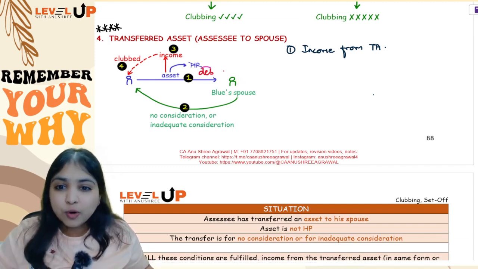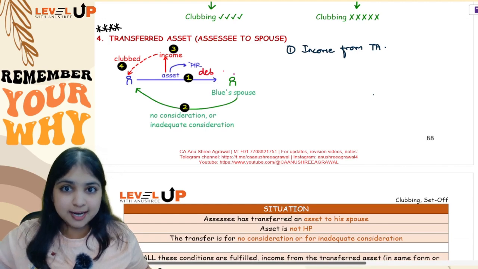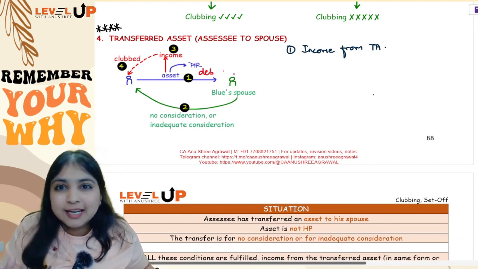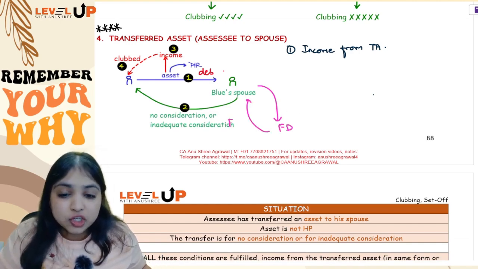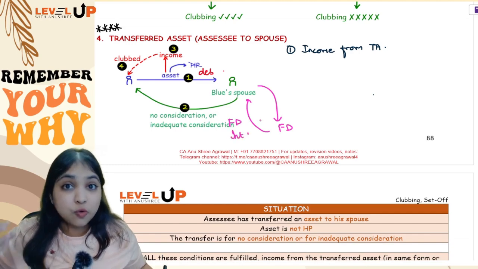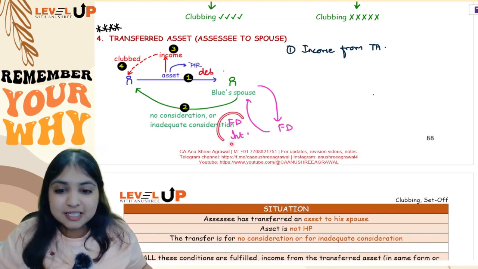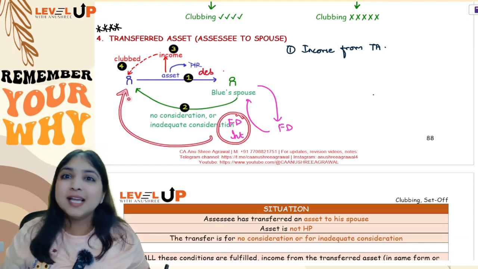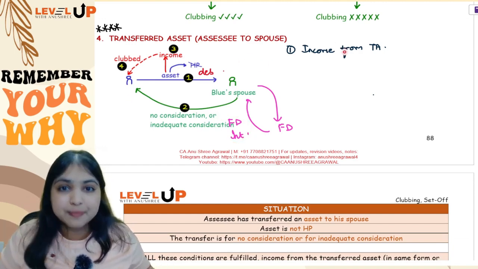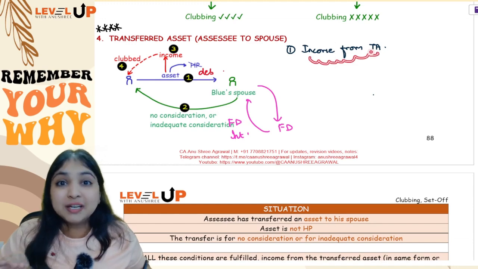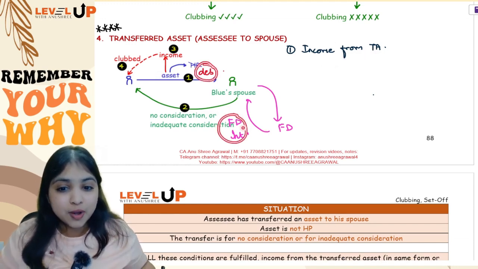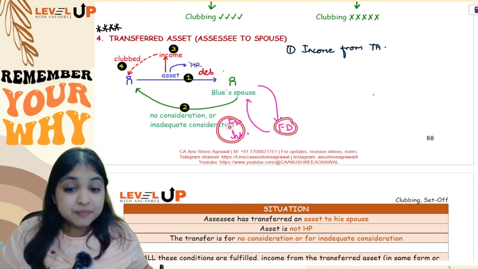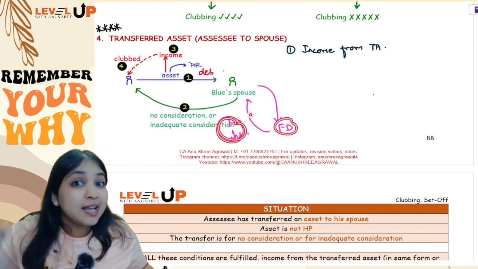What she did is, whatever debenture interest income she was earning, she accumulated all that debenture interest income and she invested that interest income into one FD. And from that FD, she got FD interest. Okay. So tell me, will this FD interest be clubbed with Blue's income? The answer is no. What are we supposed to club? We are supposed to club income from the transferred asset. This FD interest, tell me, is it from debentures? No. This FD interest is from FD. This FD interest is actually income from income.